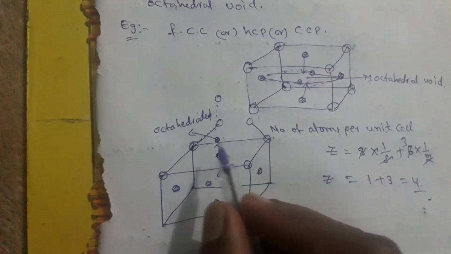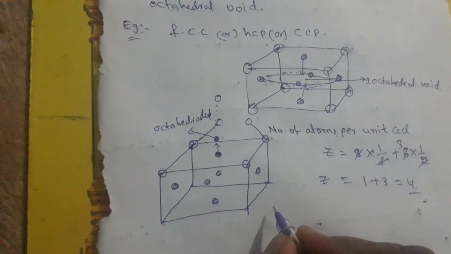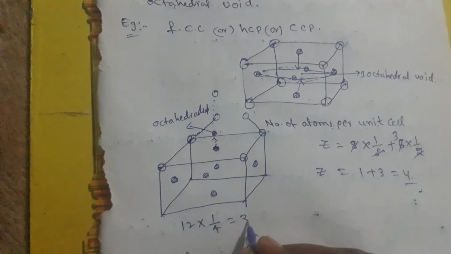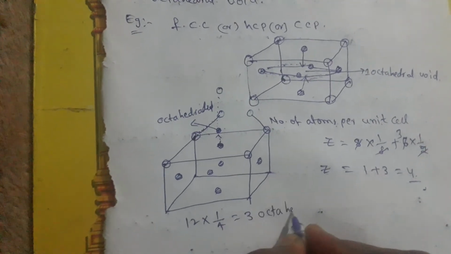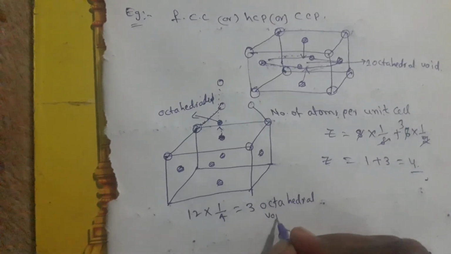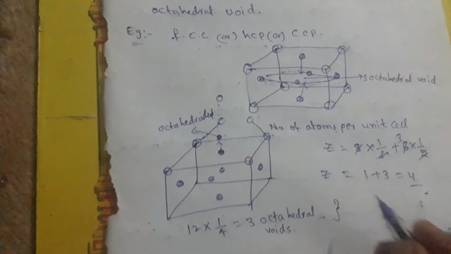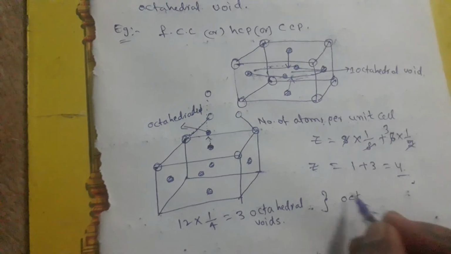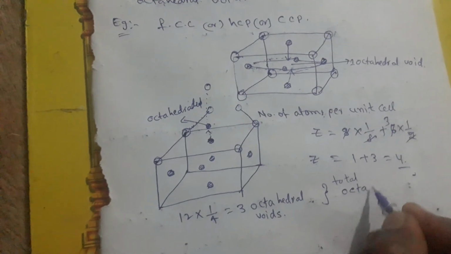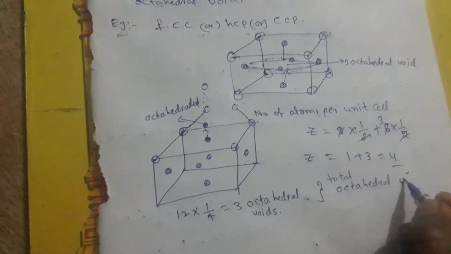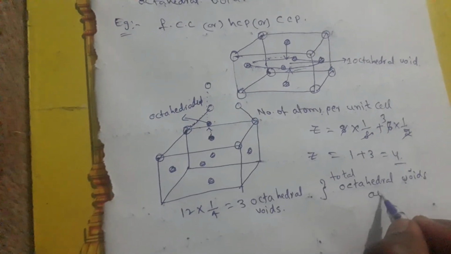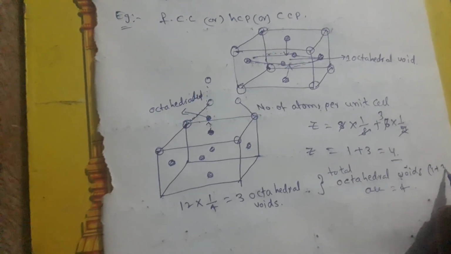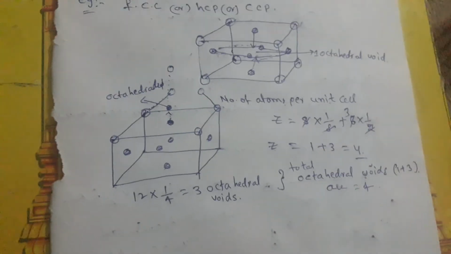How many edges are there? 12 edges, and each is shared, so 12 into 1 by 4, that means 3 octahedral voids will be formed here. So total octahedral voids for HCP or CCP or FCC are 4: 1 from the center and 3 from the edges.